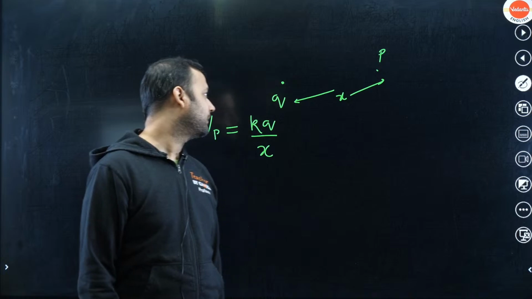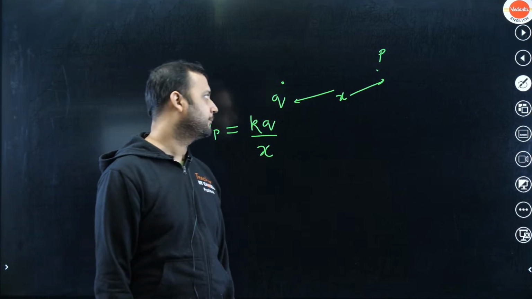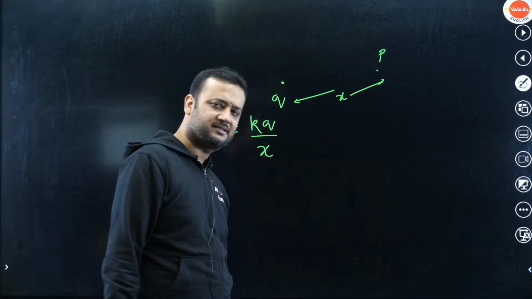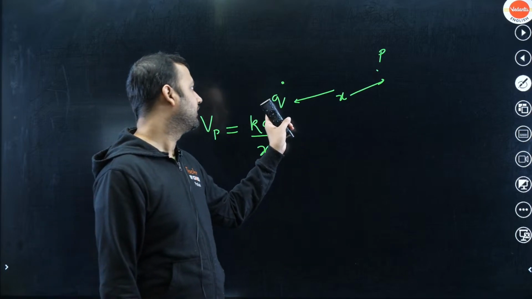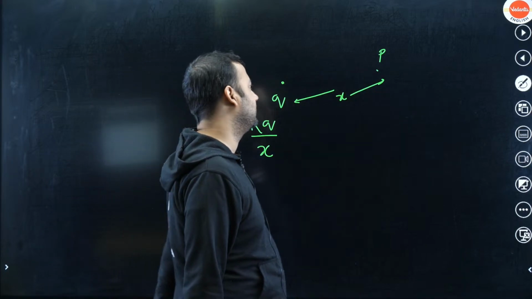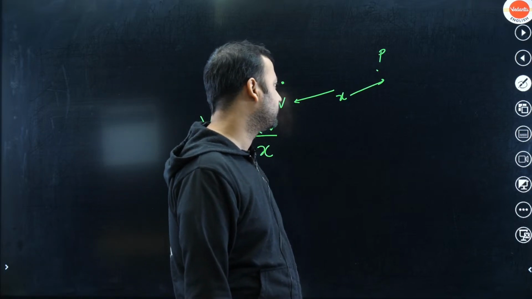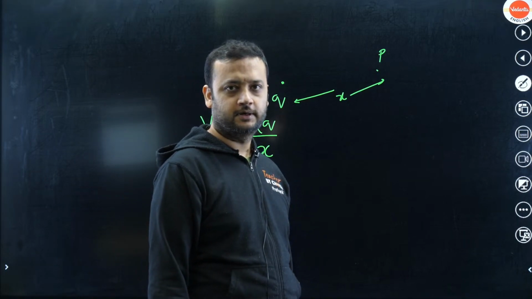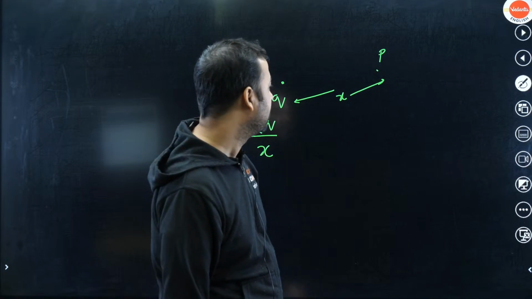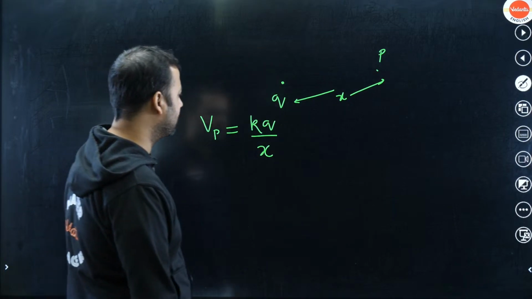So basically the potential at point P is given by kq by x, where x is the distance between the charge and the point P. Okay, this is the potential at point P. I hope you would understand this. Now, how to derive this result? How can we derive this?